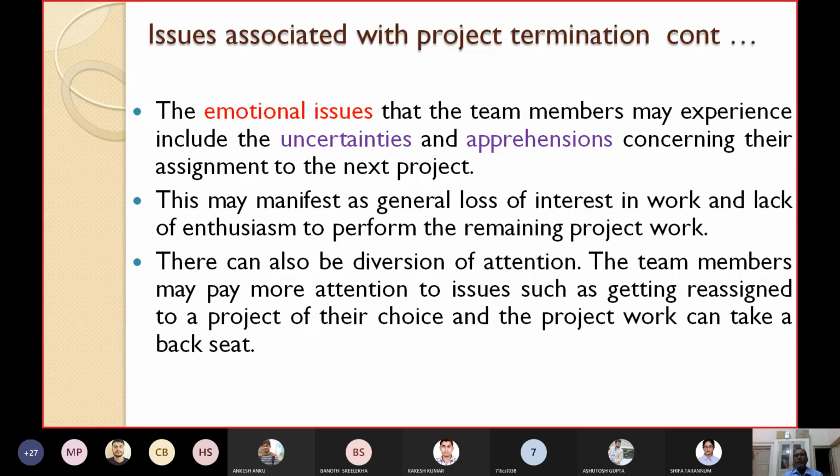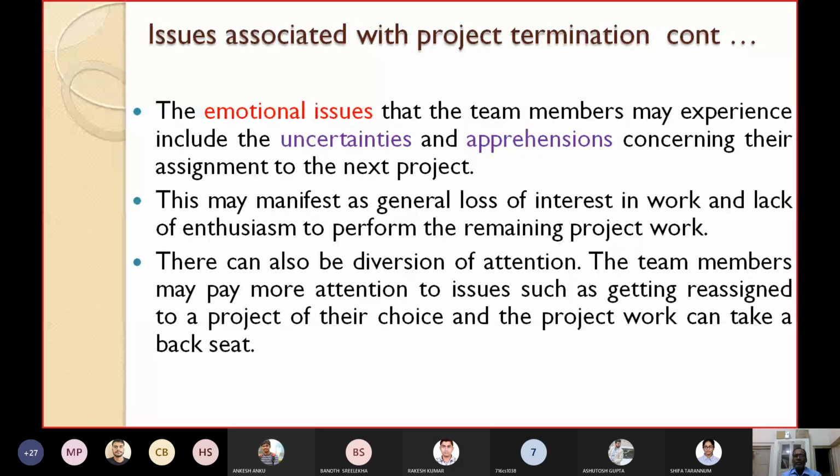Since they don't have any work to do, they are sitting idle. So the team members may pay more attention to other issues, such as getting reassigned to a project of their choice, and the project work can take a backseat, isn't it?